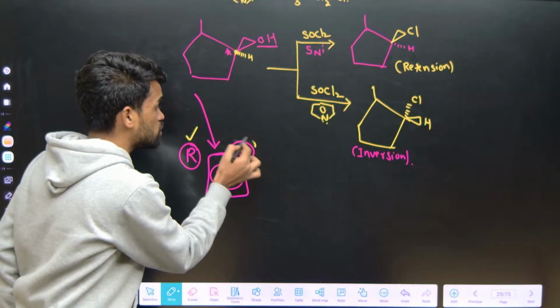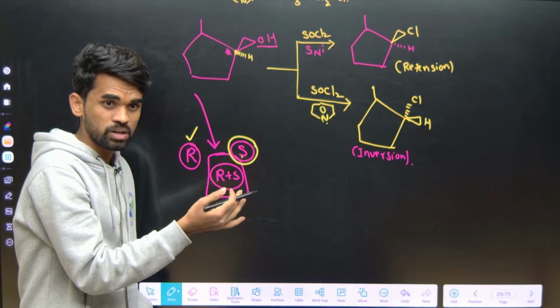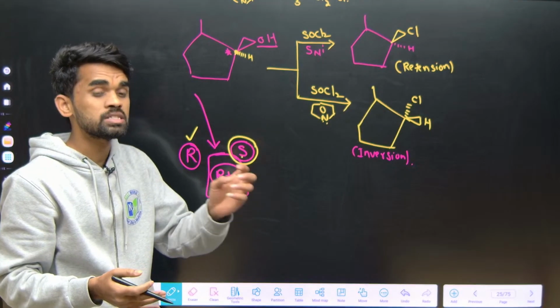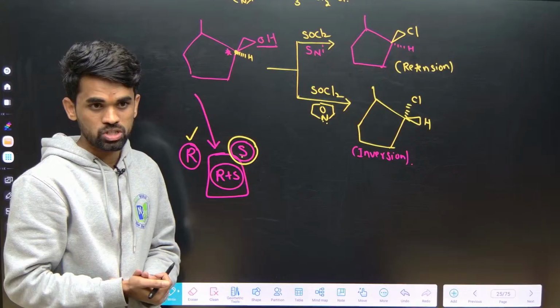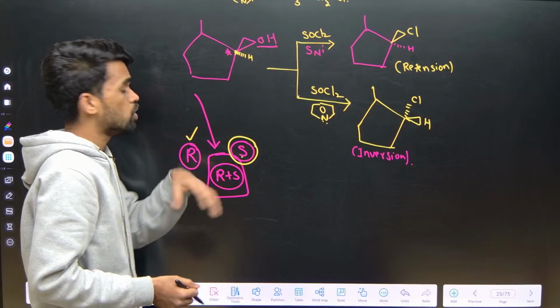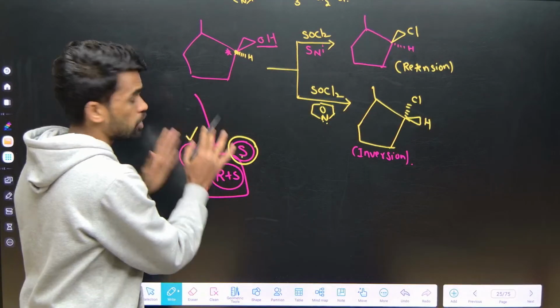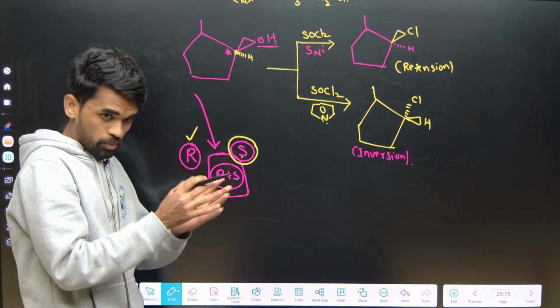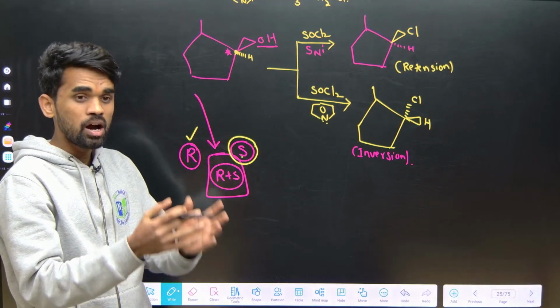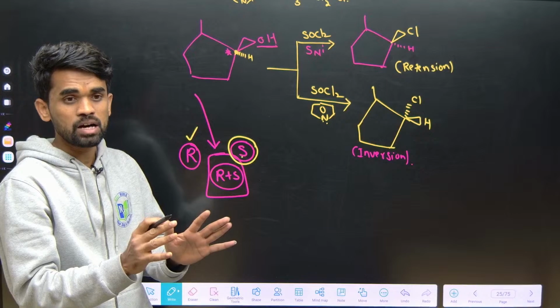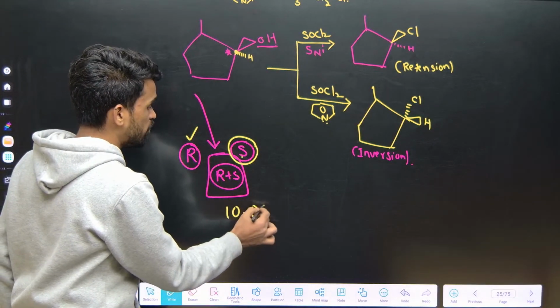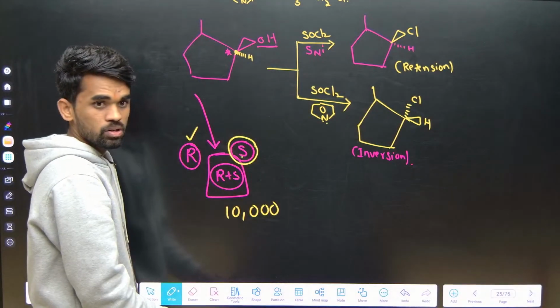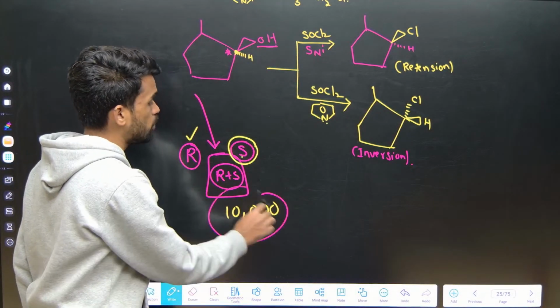The other one, the S configuration, causes dangerous health hazards, but they were not aware of that. Whoever pregnant women took this thalidomide tablet, the newborn babies got birth defects. Almost 10,000 people were affected by this tablet. That's why it is considered the thalidomide disaster.